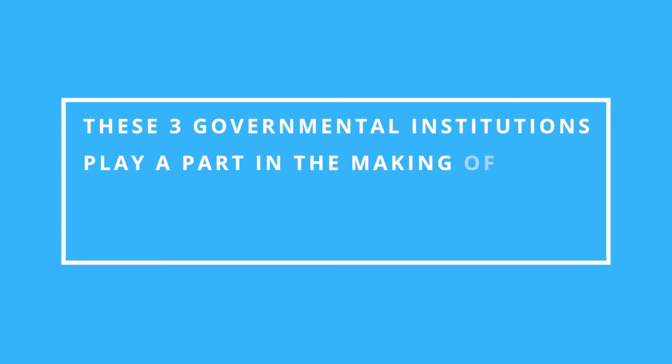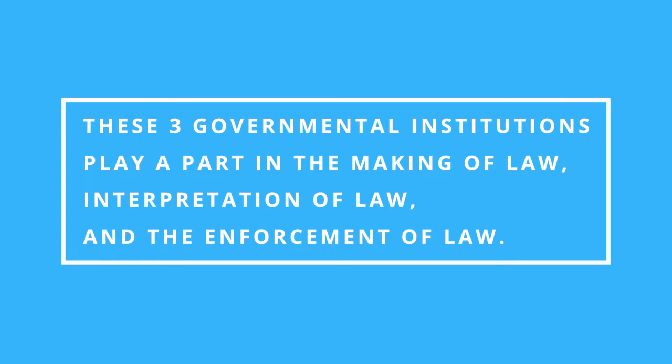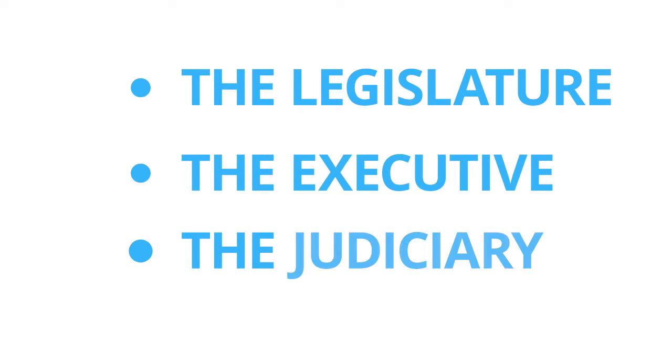In most countries, we are able to identify the following three governmental institutions. And these three governmental institutions play a part in the making of law, the interpretation of law, and the enforcement of law. The governmental institutions that I'm referring to are the legislature, the executive, and the judiciary.